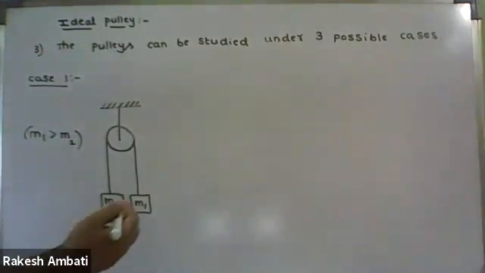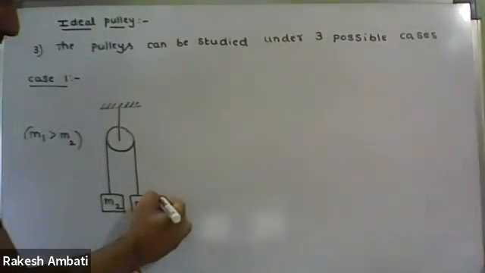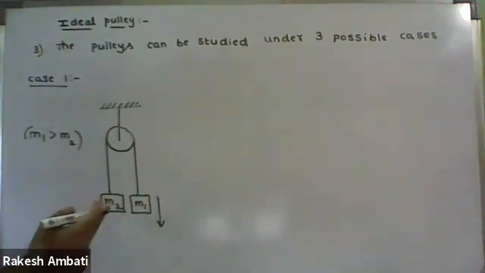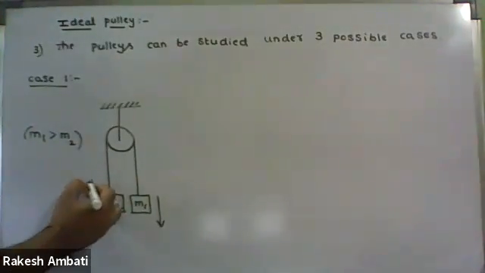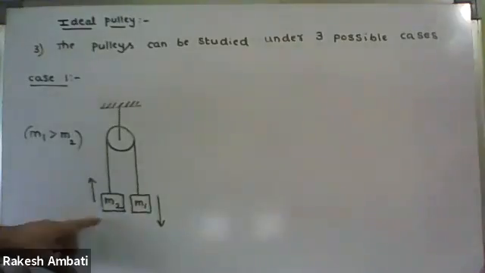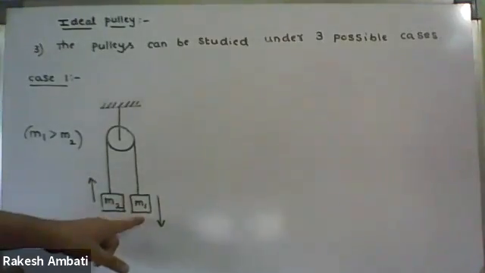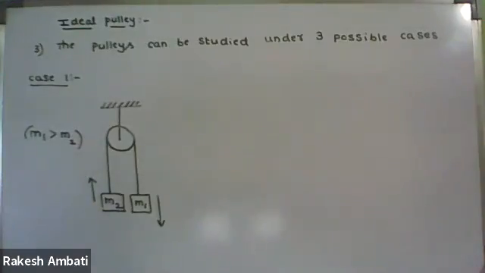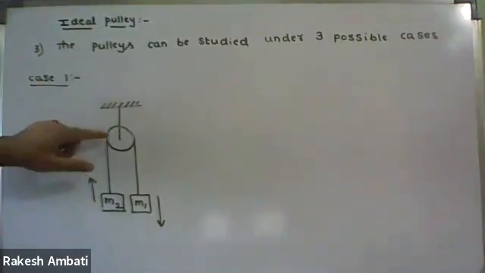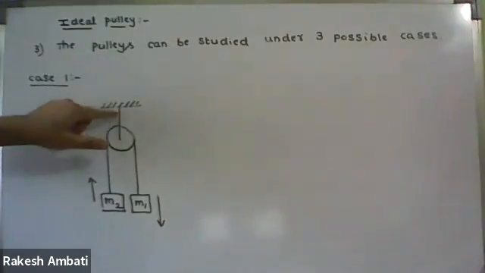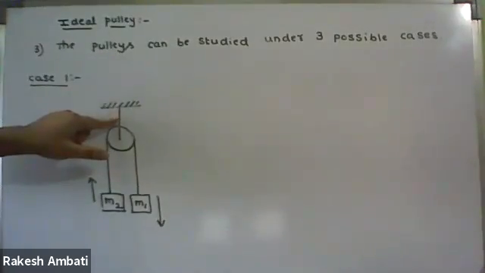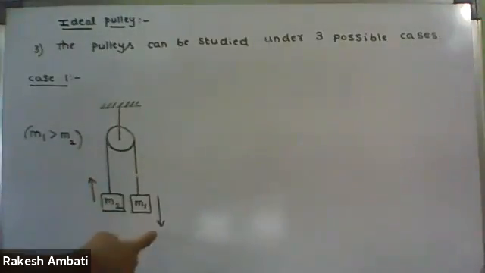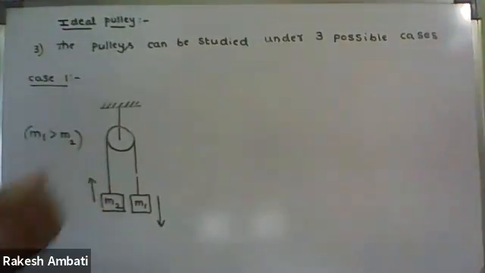If M1 is heavier, it moves downwards, and the M2 block will move upwards. That means in the first case, the main arm is fixed, but the side arms are in motion. This side arm is moving downwards and this side arm is moving upwards.